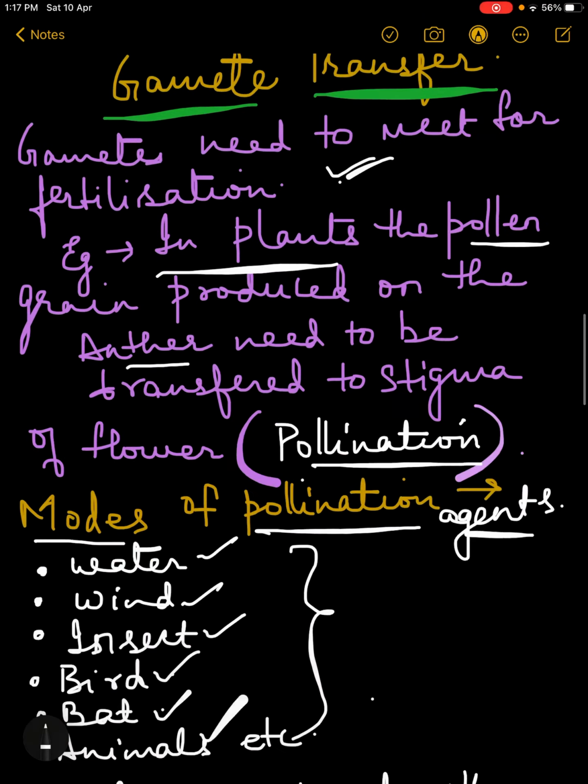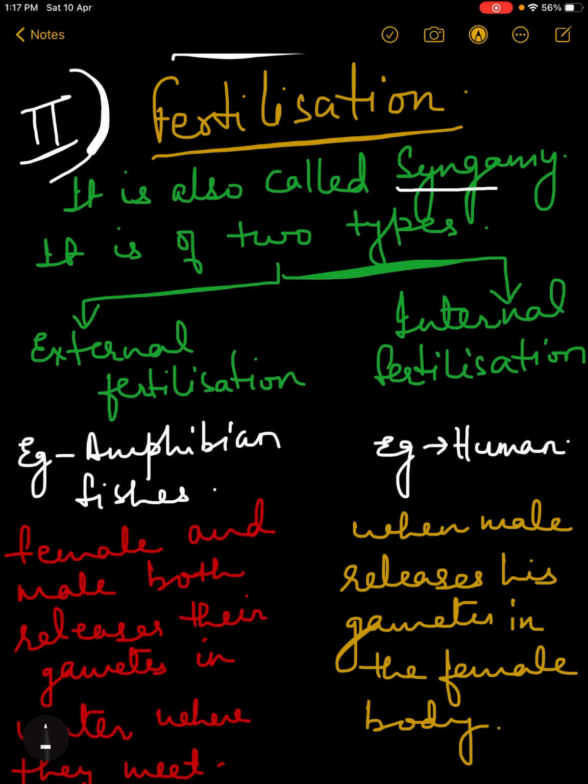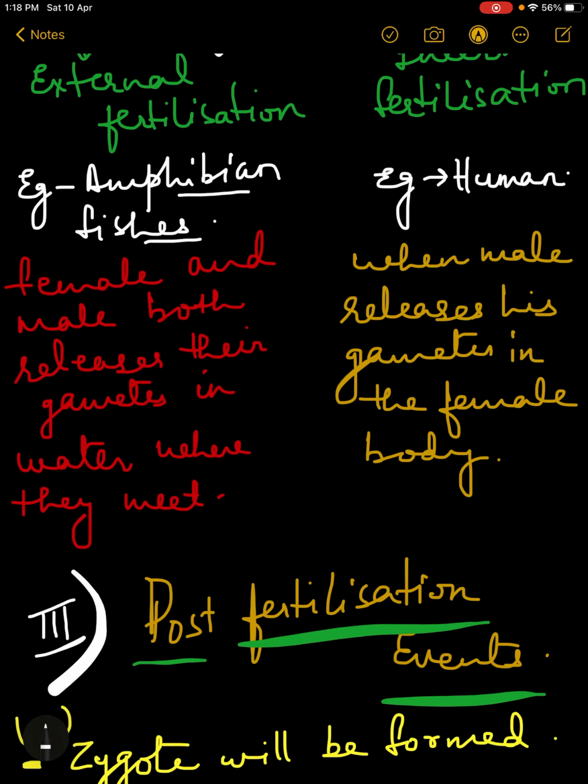Now what is fertilization? Fertilization is also known as syngamy. We know that when the male and the female gametes fuse, this process is called fertilization. Now it will be of two types, as I told you earlier also: external or internal. We have done this. Suppose the examples are amphibians and fishes.